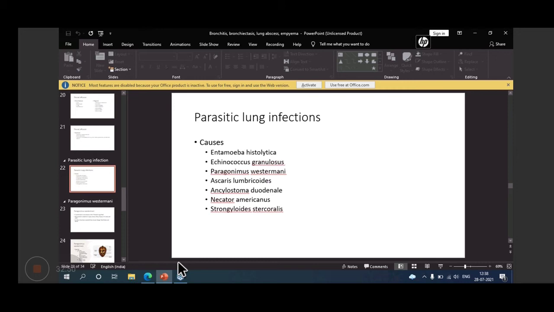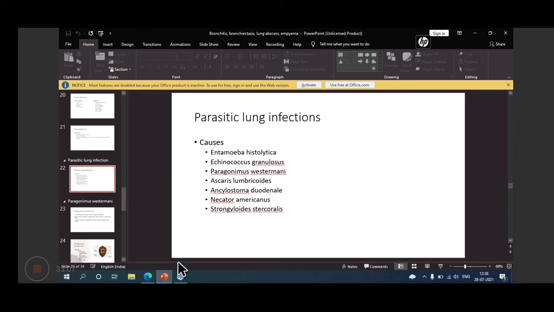Then Paragonimus westermani is the main lung infection parasite. It is also named the lung fluke. I will be dealing in detail with Paragonimus westermani. Entamoeba histolytica and Echinococcus granulosus have already been taught to you.